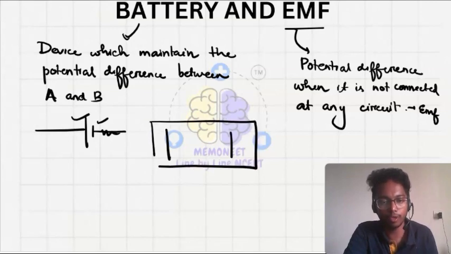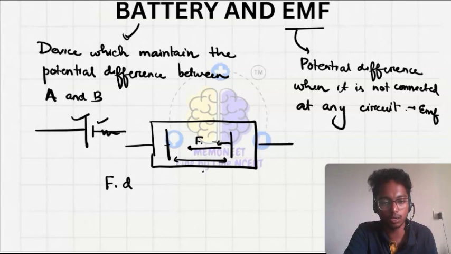Let's say we have a battery here, and we are taking one charge from the negative terminal to the positive terminal. So the force will be generated in this direction. Force, that is F into D, is the work done. Let's say this is D distance, and we know that E is equal to the work done upon the charge Q, where E is the EMF, or we can say that is F into D upon Q.